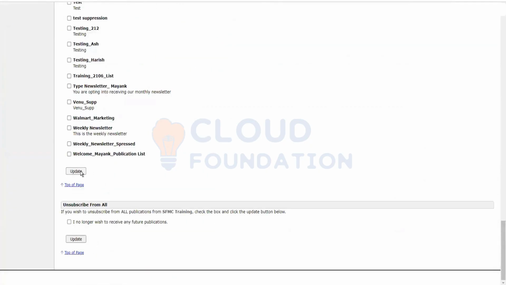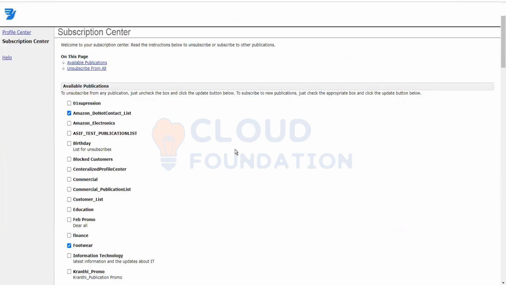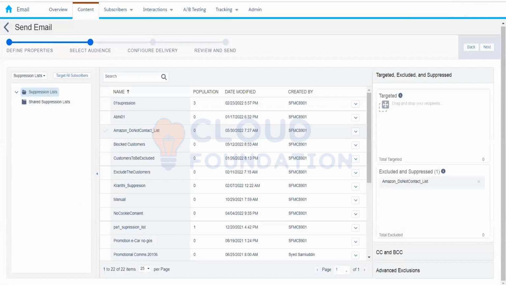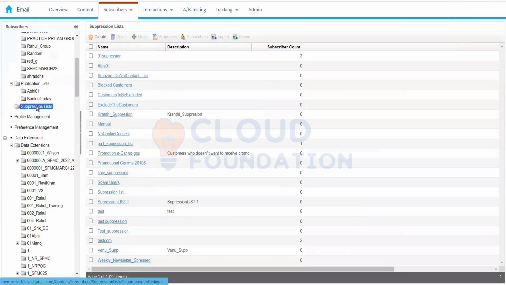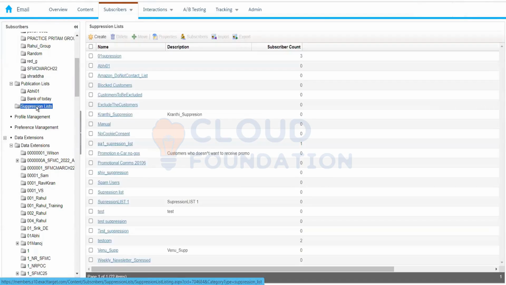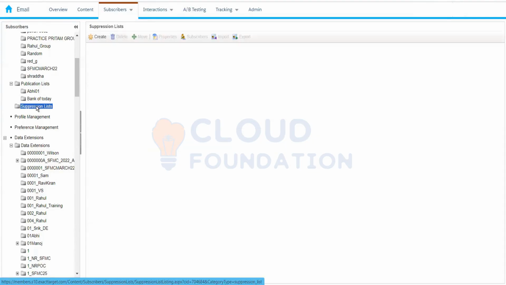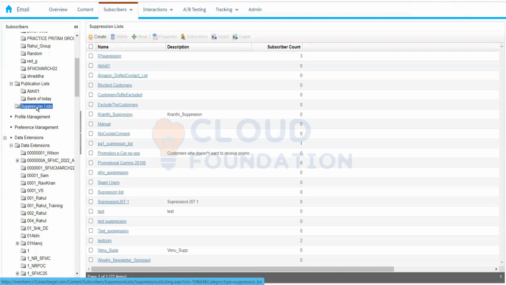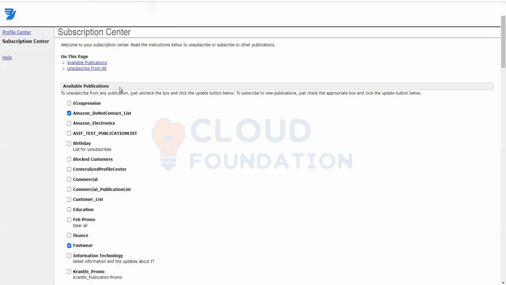What will happen is that they will be a part of our suppression list, and we can exclude them from our send. This is taking some more time. It will be added in some time.